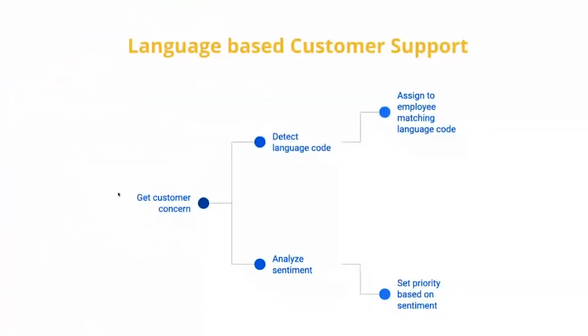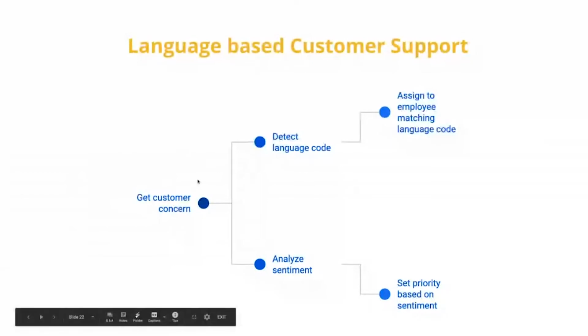In this app, what I'm trying to do is get the customer concern, then detect the language. I'm assuming a global customer base. There will be support tickets in different languages. So I'm detecting the language and assigning it to an employee who knows that language. In parallel, I'm also analyzing the sentiment of the ticket, so I can set the priority based on sentiment. Let's look at the app.